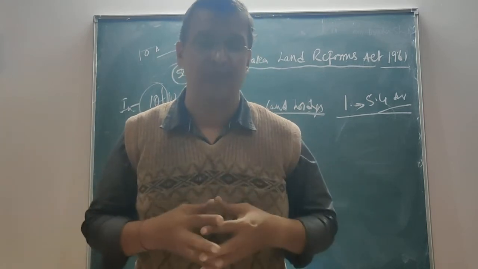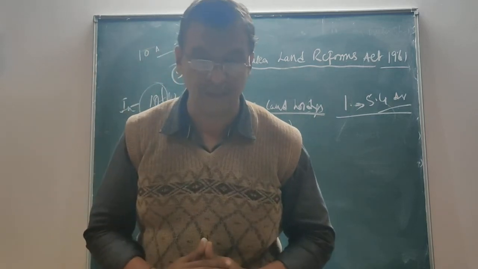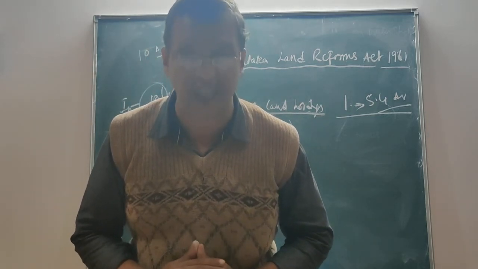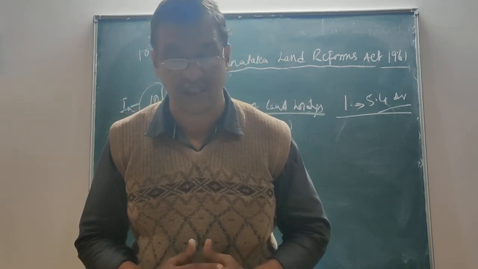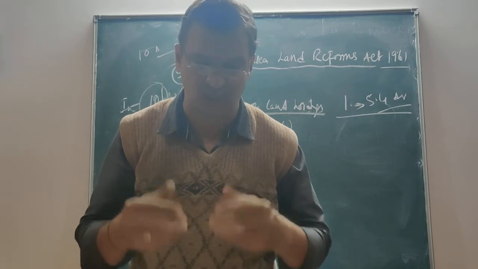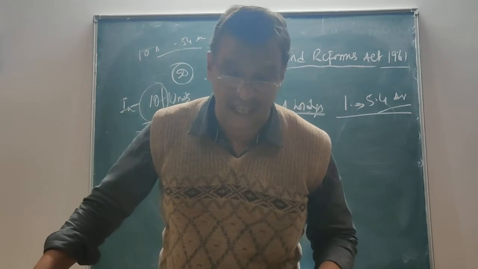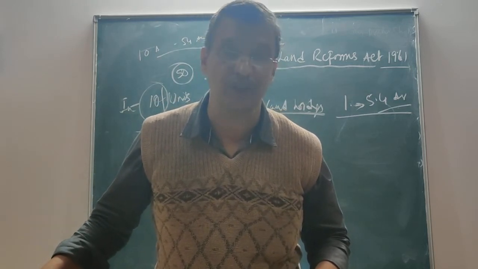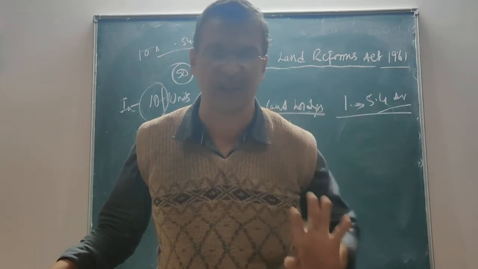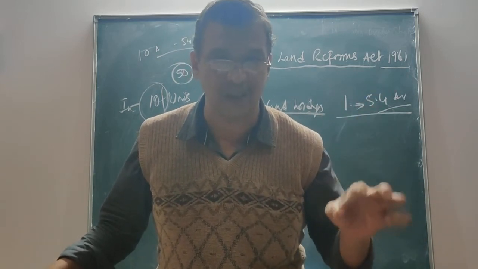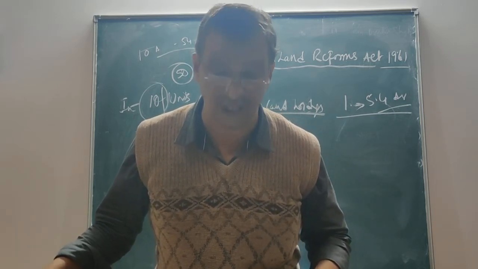And it goes further. Section 64 of the Act provides that where on account of any transfer, gift, purchase, exchange, mortgage, surrender, bequest, inheritance or partition, a person acquires surplus land beyond the ceiling limit, he can hold land only to the extent of the ceiling limit. Anything above this, that is surplus land, should be surrendered to the state government.